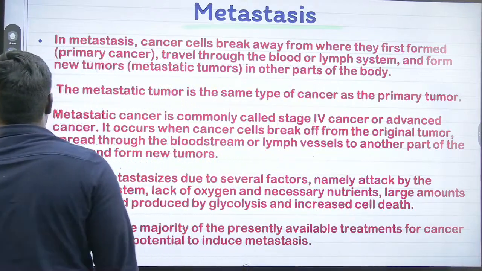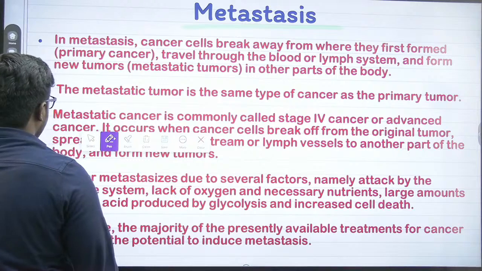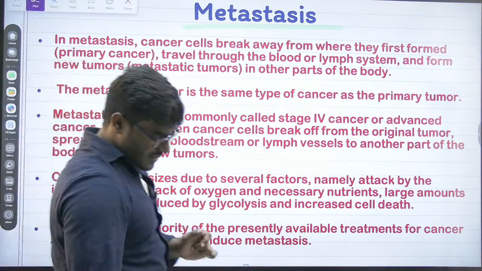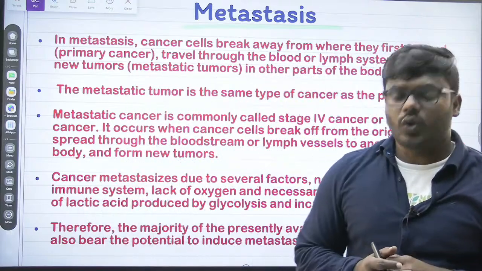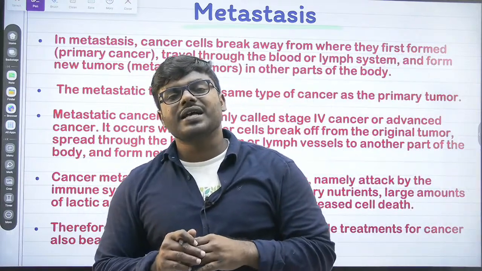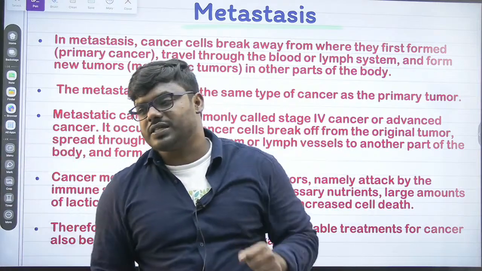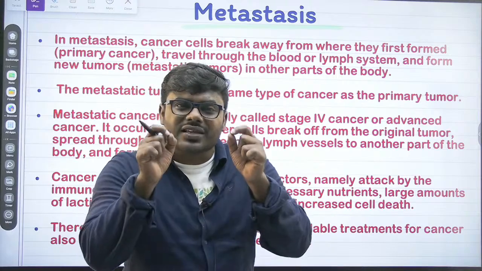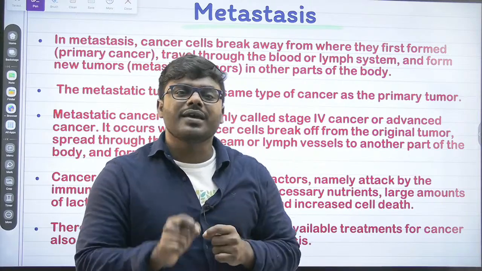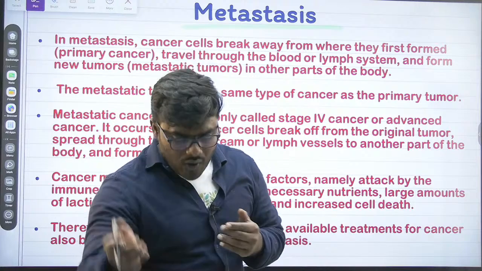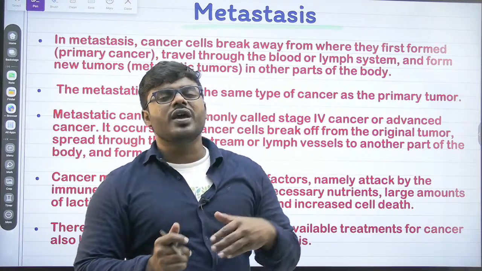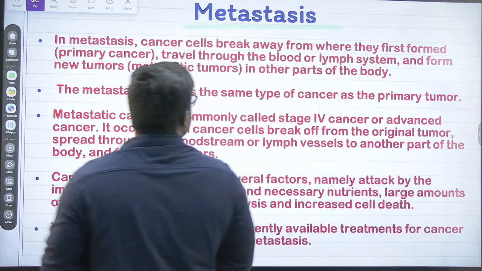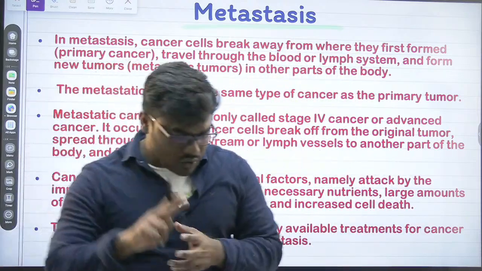Now friends, the most important step I want every one of you to understand. What was that? Metastasis. I already told you just now, metastasis cannot be shown by every single cell. Who is going to show the metastasis? Metastasis can be shown only by the cancerous cell, or the cell which is growing rapidly without any kind of regulation. So look into this. I have told you very clearly.